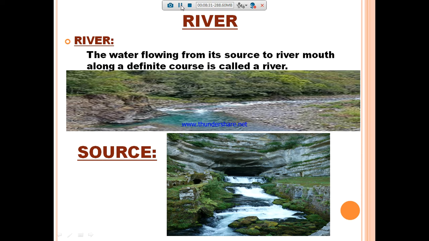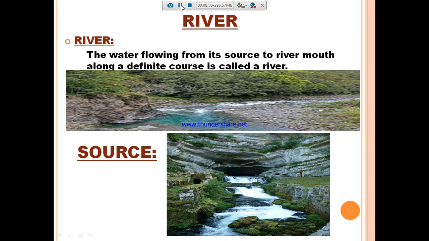See the first picture. The water is flowing along its path, along a definite course, along a correct route. It is called a river. So what is the source? The place of origin of the river is known as its source.